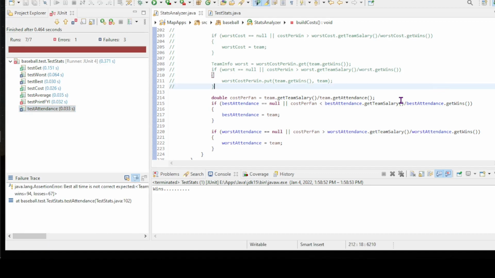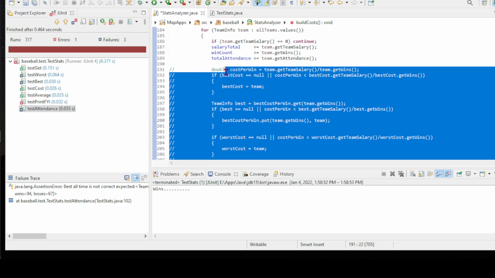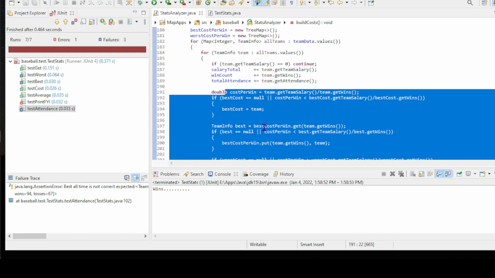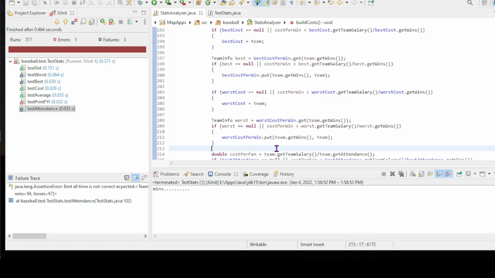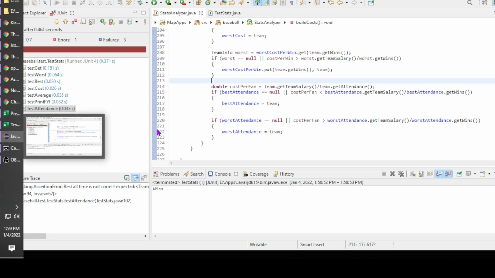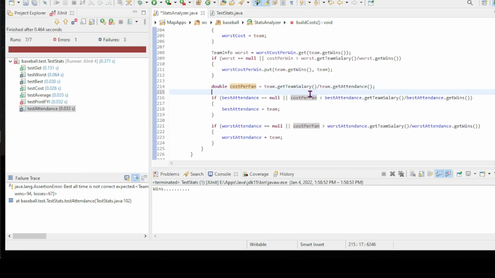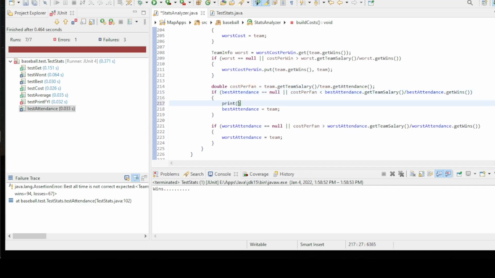So it's possible that I messed up the test cases here. Oops. But it's also possible my logic is wrong. So let me see here real quick. Well, let me do a print of cost per fan.